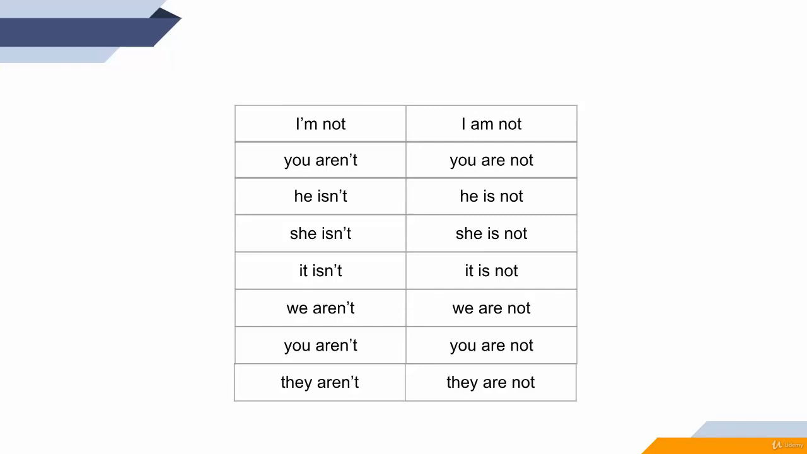I'm not short. I am not long. You aren't. You are not. He isn't. He is not. She isn't. She is not. It isn't. It is not. We aren't. We are not. You aren't. You are not. They aren't. They are not. I'm sure you understood the logic and you even memorized them.